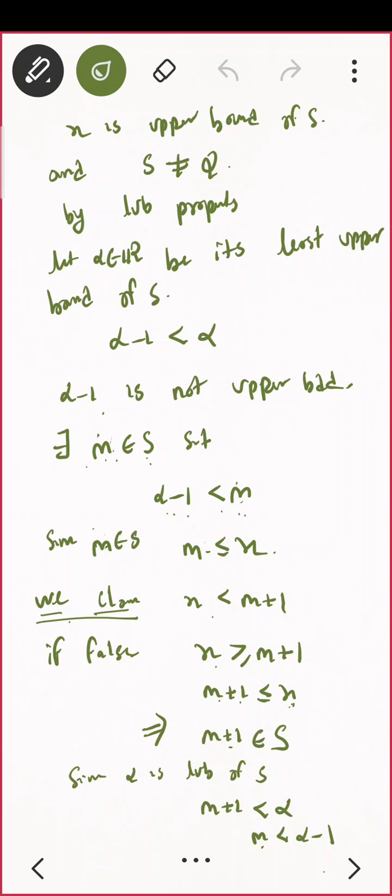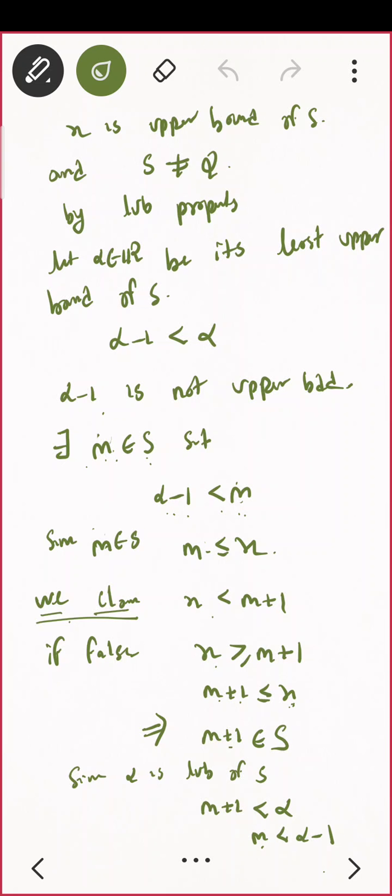So let's start. Let alpha belong to R be the least upper bound. So what about alpha minus 1? If alpha is the least upper bound, then alpha minus 1 is not an upper bound. Not an upper bound means there exists someone in the set. That someone we called m. So there exists m belonging to the set such that alpha minus 1 is less than m.